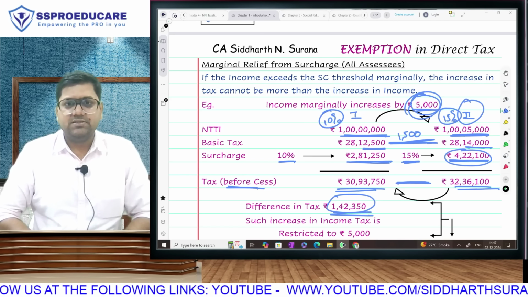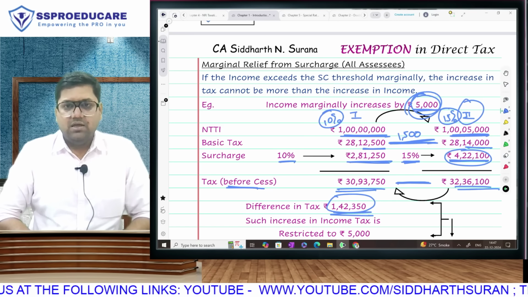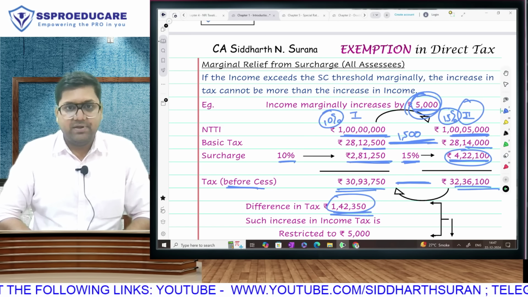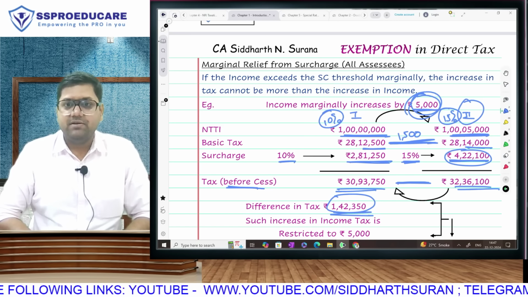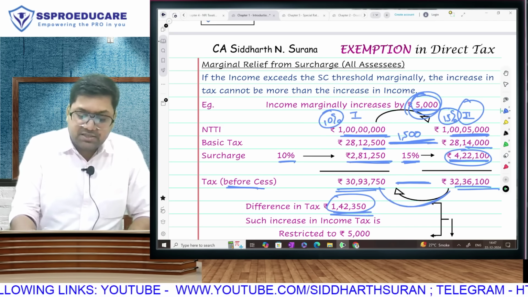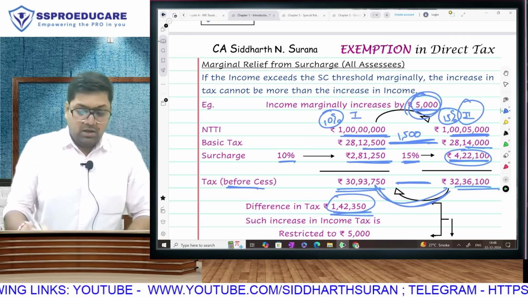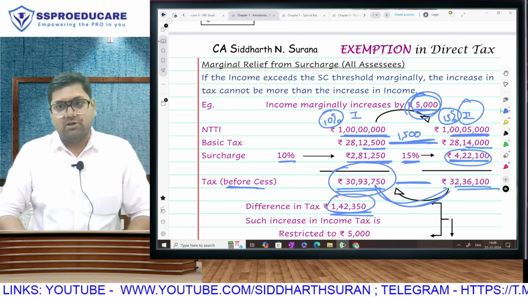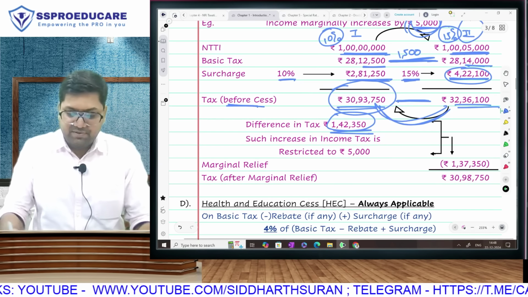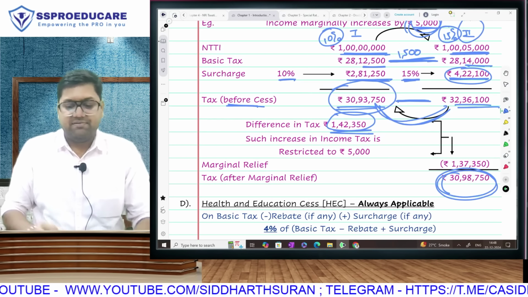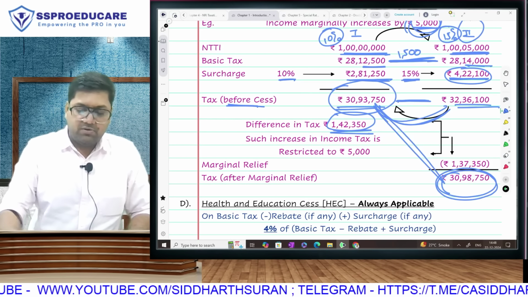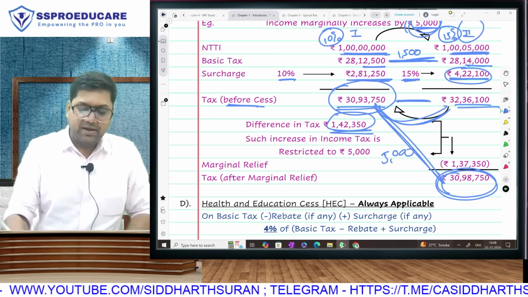Do you understand this? And therefore, ladies and gentlemen, we will restrict this difference to 5,000. If this is 30,93,750, then this can be maximum 30,98,750. The difference cannot be more than 5,000.